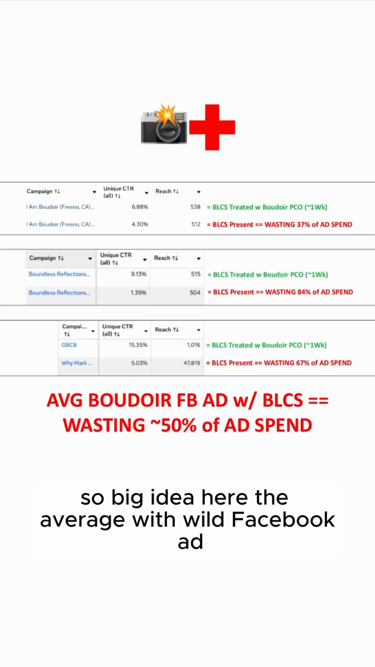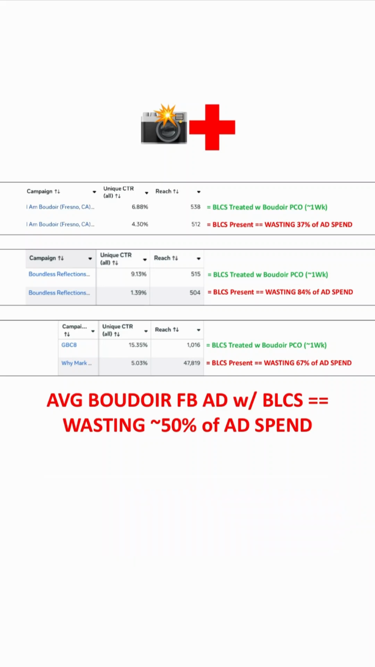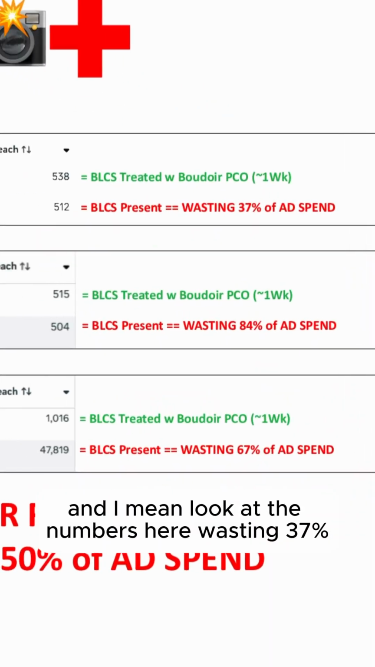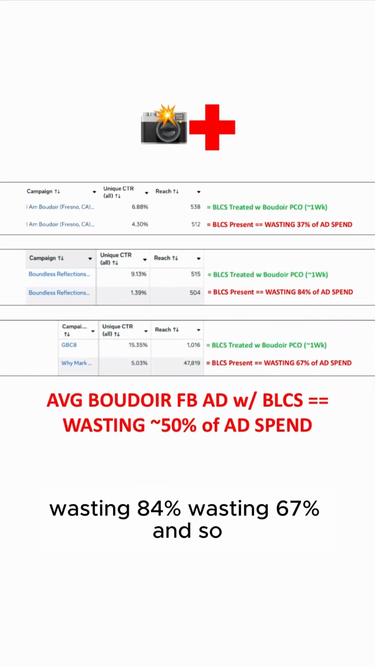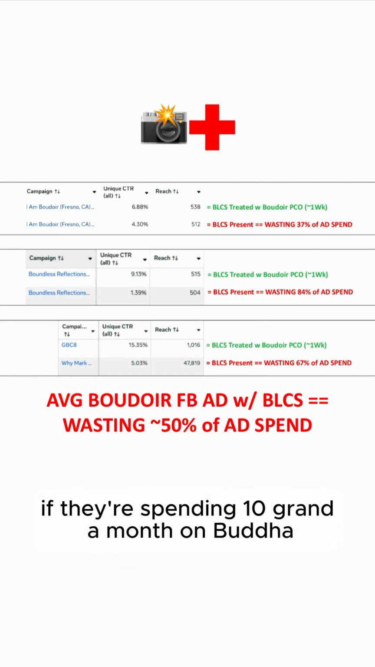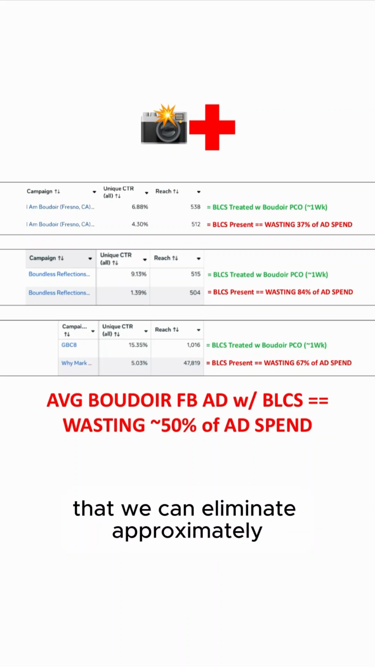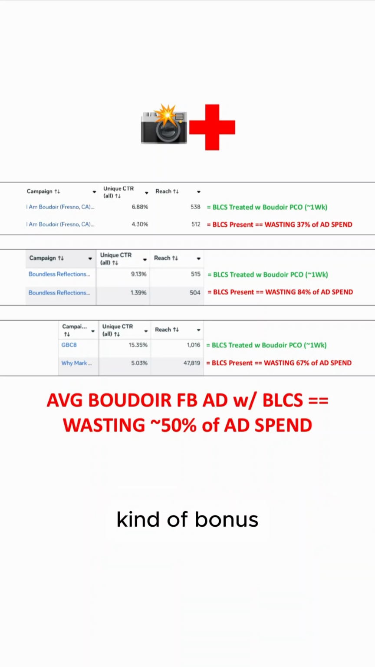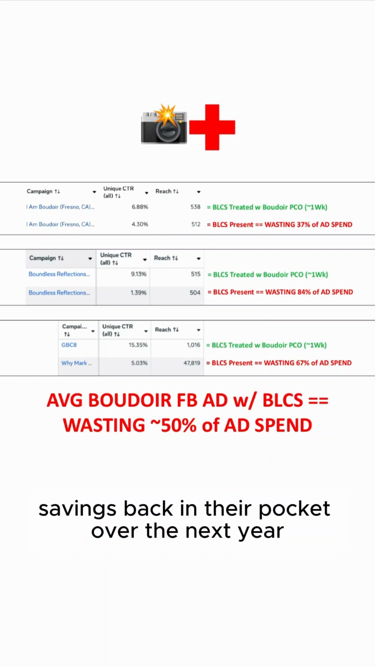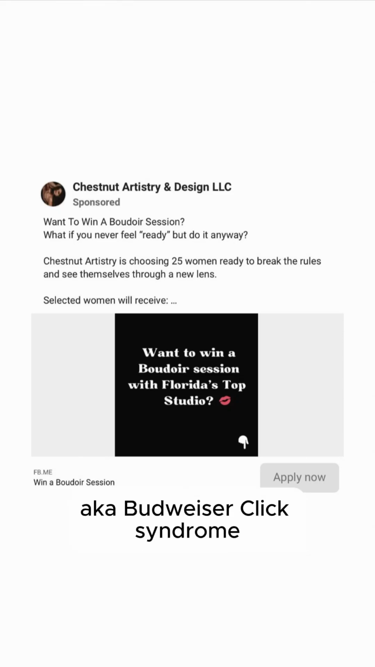So big idea here. The average Boudoir Facebook ad with BLCS is wasting about 50% of its ad spend. And I mean, look at the numbers here. Wasting 37%, wasting 84%, wasting 67%. And so if they're spending 10 grand a month on Boudoir Facebook ads, on average, 5K every month is being wasted that we can eliminate, and give them approximately 60K in bonus savings back in their pocket over the next year. Now we're going to diagnose this if we believe it has BLCS, aka Boudoir low click syndrome.